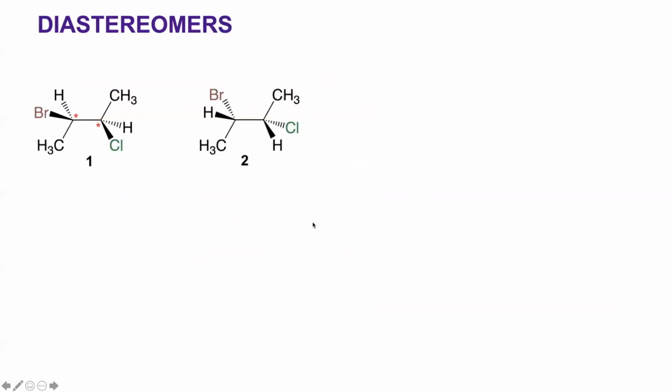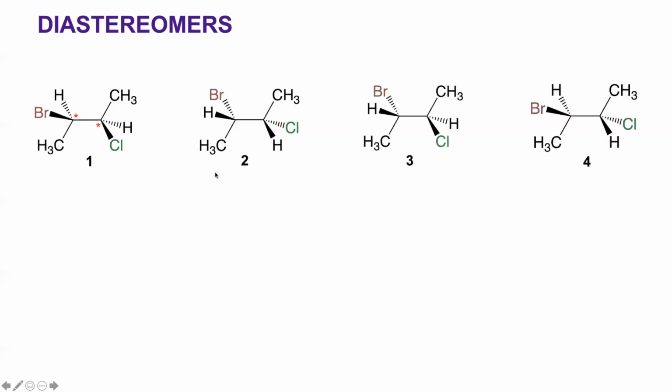The third form is diastereomers. Here, in this structure, you have 2 chiral centers. And important to note is that bromine and chlorine are pointing towards you. In this structure, the bromine and chlorine are pointing away from you. So you have a mirror image of this structure. Mirror image of 1 is represented by 2. So these 2 are enantiomers then. You can also write 2 other structures, they are related as enantiomers.